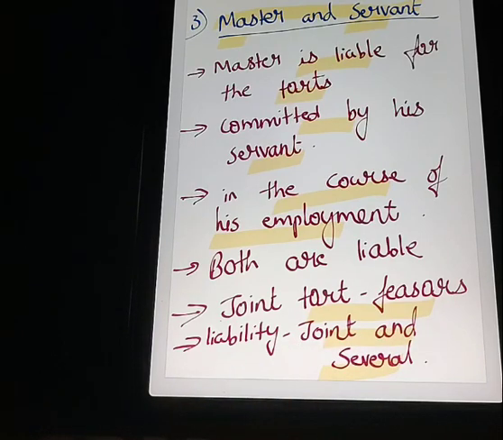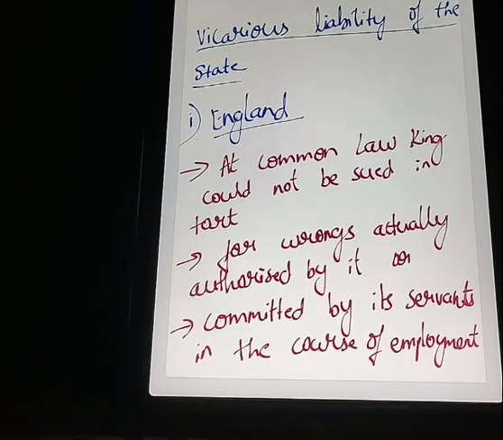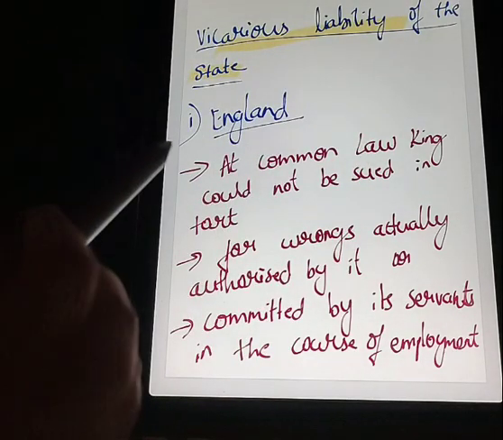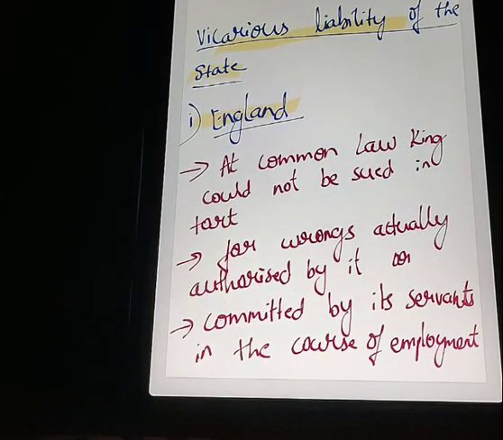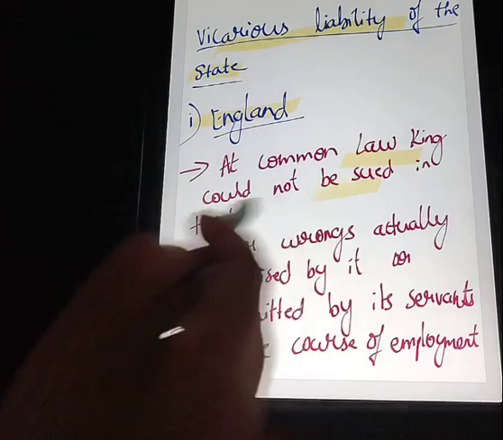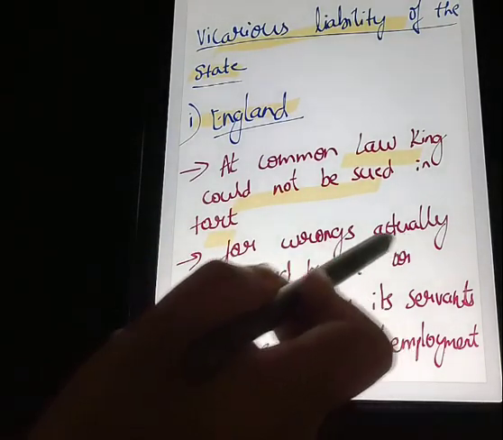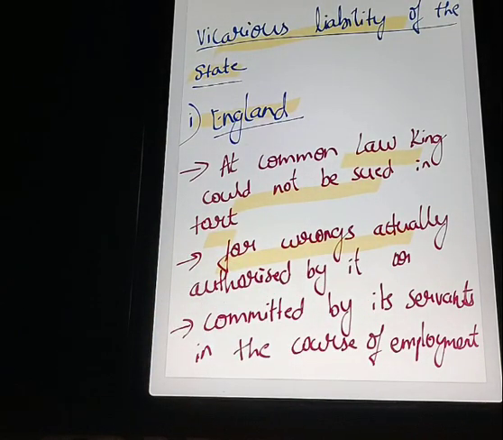Now let's see the vicarious liability of the state. First let's look into England. In England, the common law was in practice, so the maxim "the king can do no wrong" was in the picture. The king could not be sued in tort for the wrongs that were actually authorized by him.